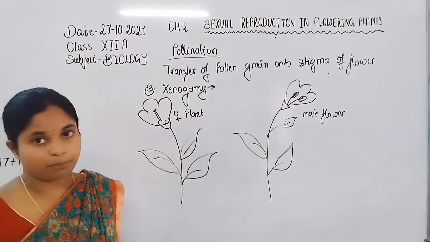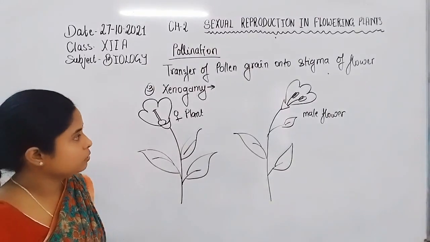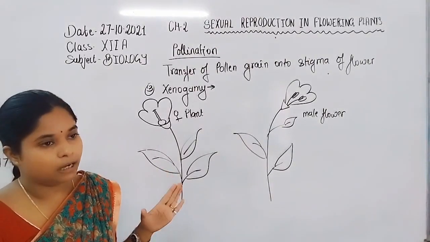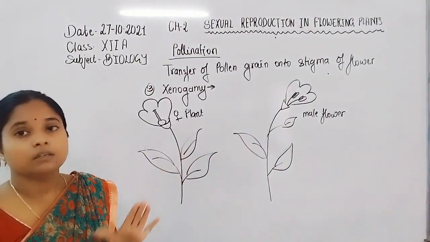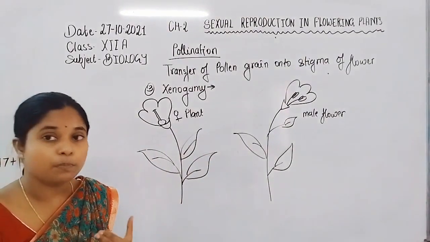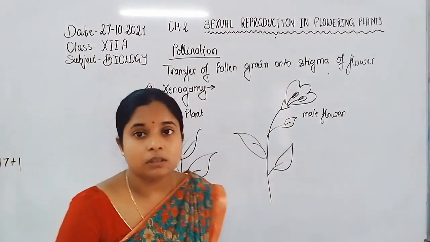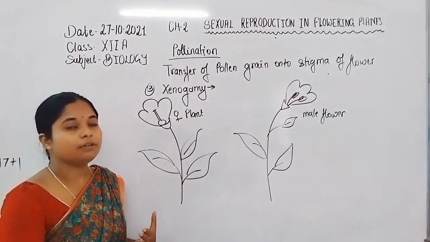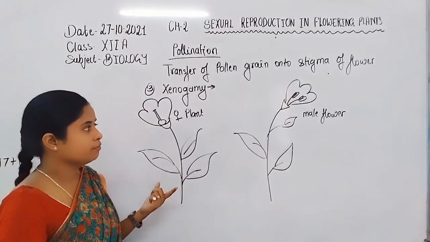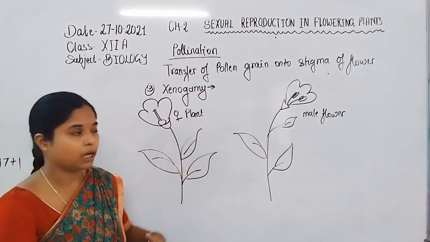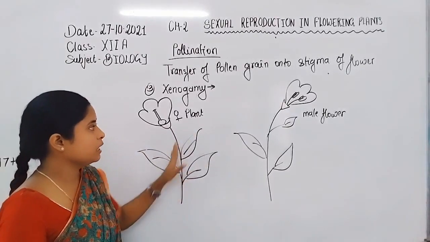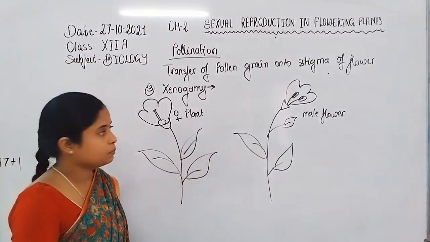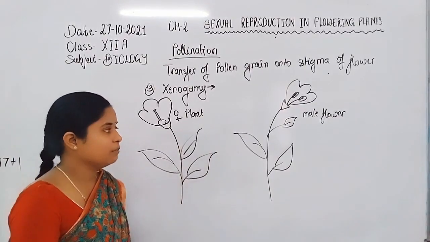An example is papaya. Papaya shows xenogamy, where the male and female flowers are different and present on different plants. When the male and female reproductive parts are present on two different flowers, and both flowers are present on two different plants, such plants are the male plant and the female plant. If pollination is carried out in such plants, it is known as xenogamy.